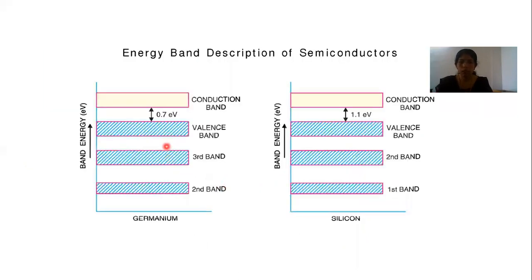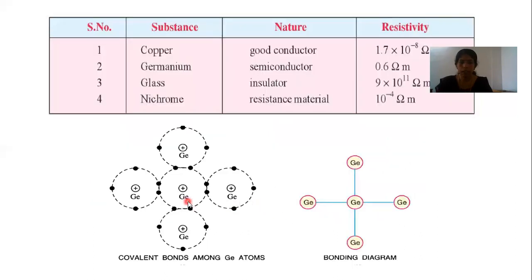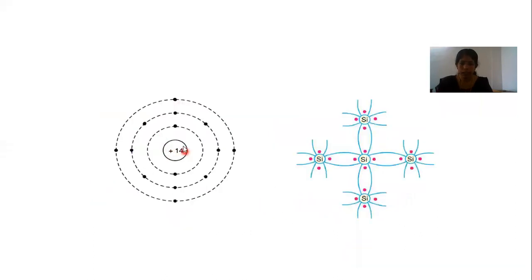Now we are going to study the energy band diagram. Here you can see a silicon atom has three orbits. In the first orbit, it has two electrons. These two electrons will have one energy level. The second orbit electrons will have a higher energy level than the first orbit. And the outermost orbit, which is known as the valence band, has four electrons which have a different level of energy.